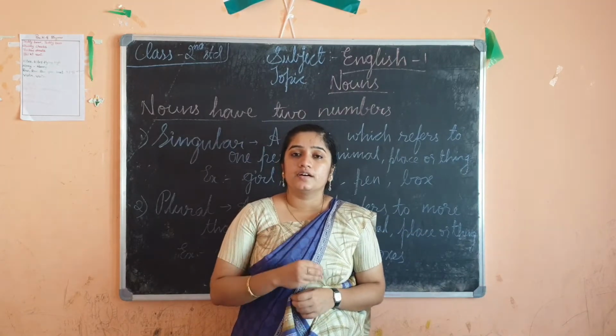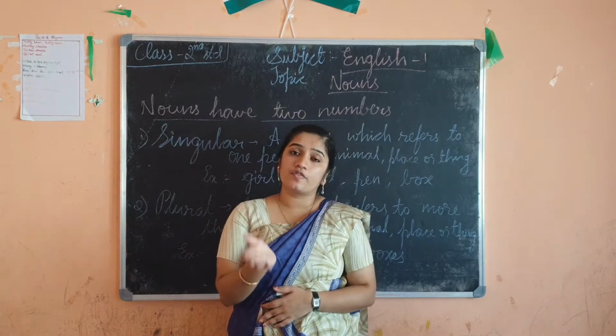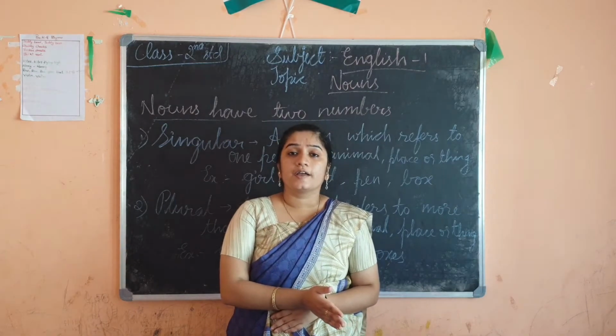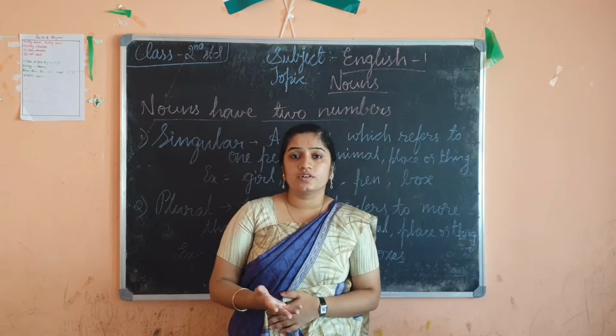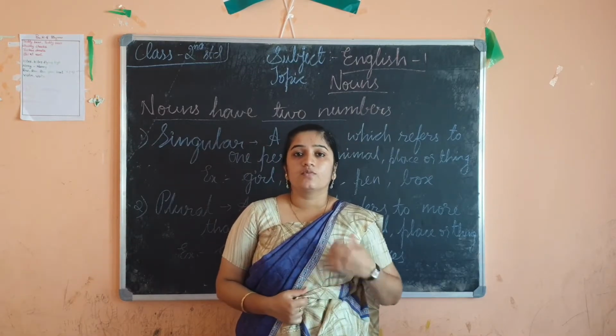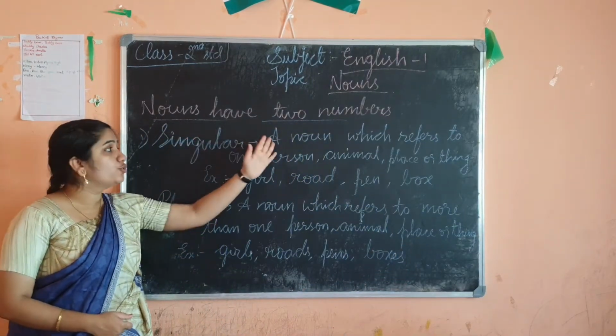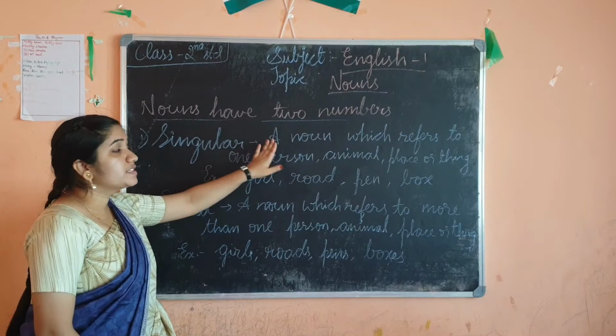After going through this, there is one more concept that is very simple. You have already learned it in first standard. Okay. So what is singular, what is plural noun, countable, uncountable. We will just revise it once again. What is there in your book now? Okay. So nouns have 2 numbers. Okay. Nouns have 2 numbers.